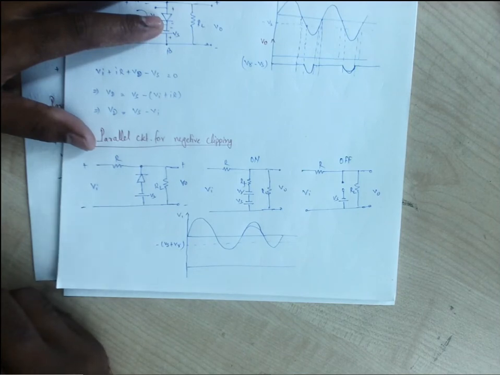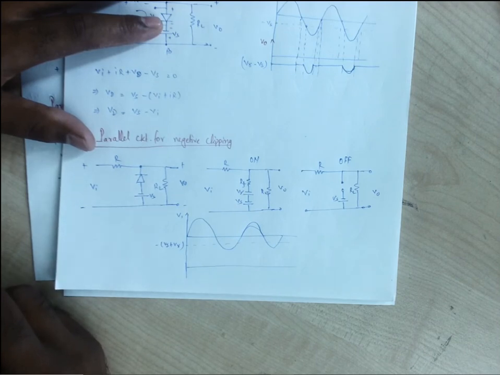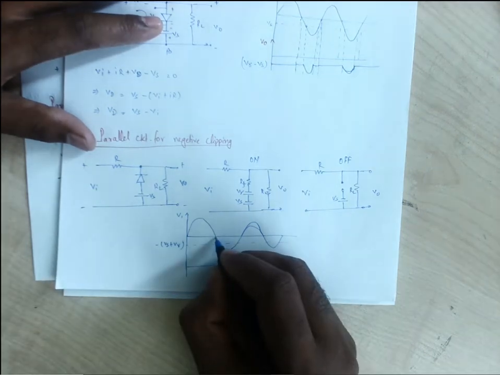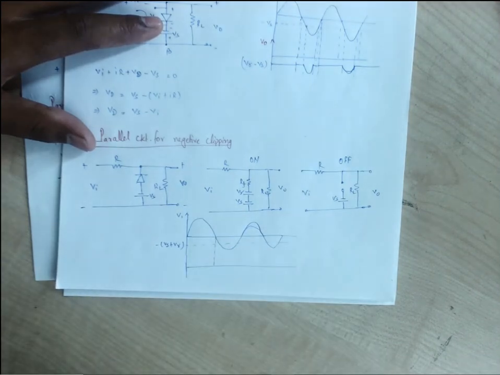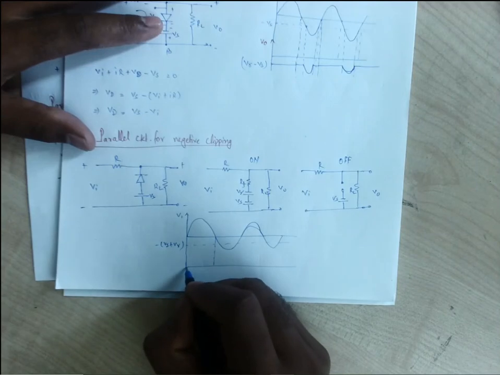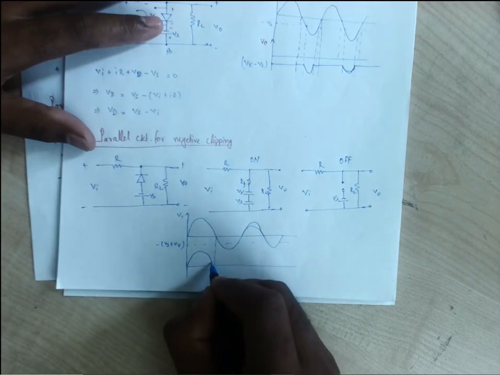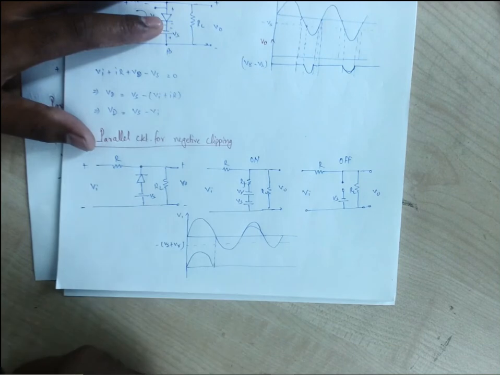So our diode will be in the off state always for the positive half, for the whole time the positive half is there. So all of the positive half will arrive at the output.